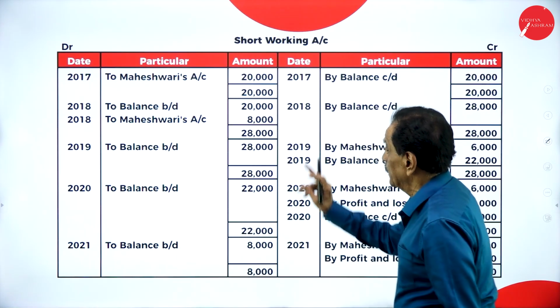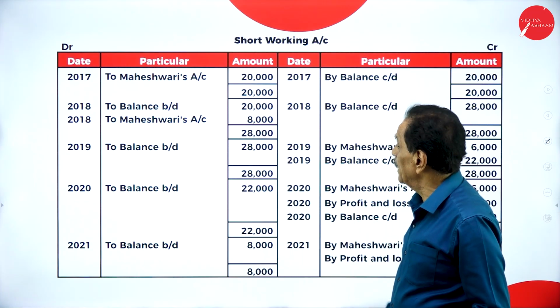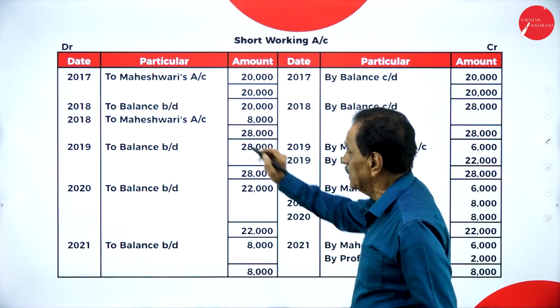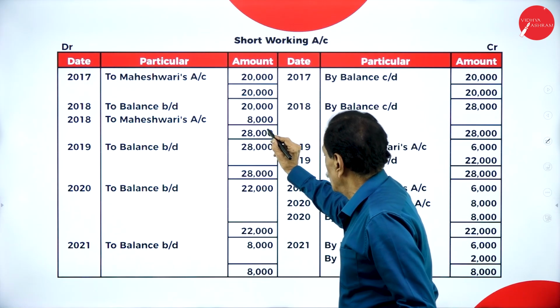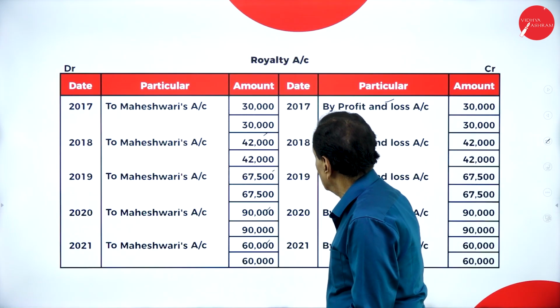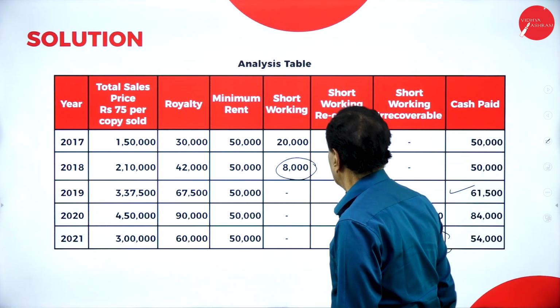Then, short working. See, this is important. Short working, Maheshwari, 20,000. By balance current, 28,000. Brought down 20,000. 20 plus 8, 28,000. By balance, 28,000. See that? This amount, they are saying 20 plus 8, 28,000.